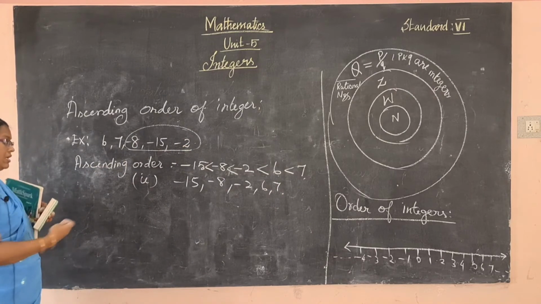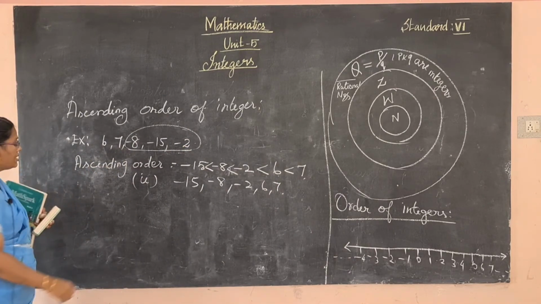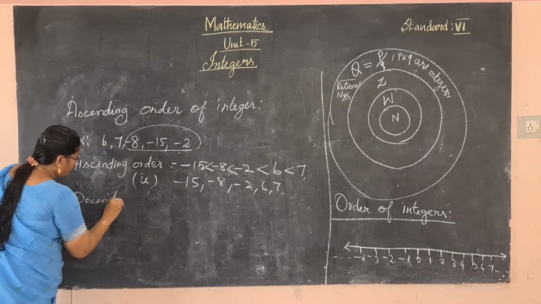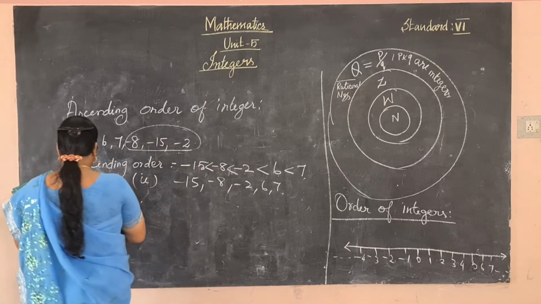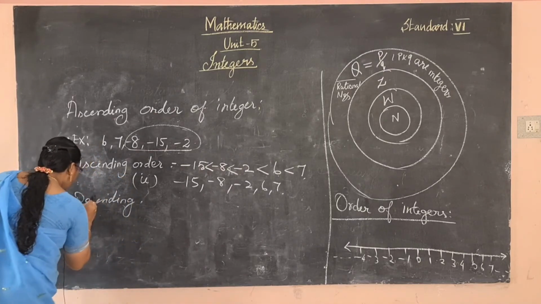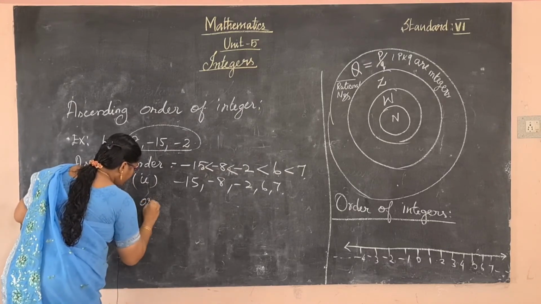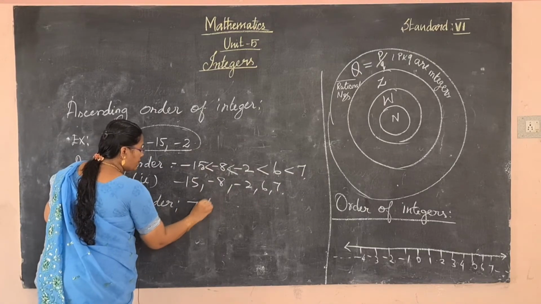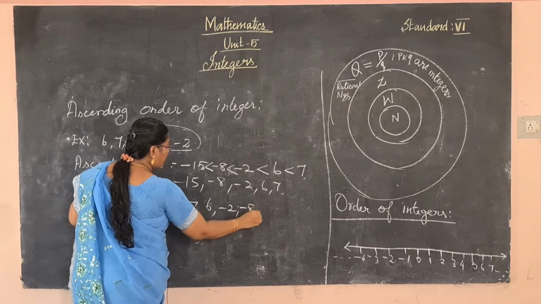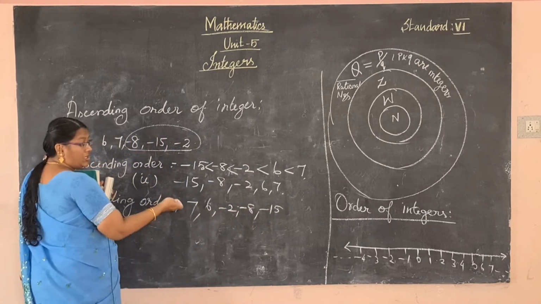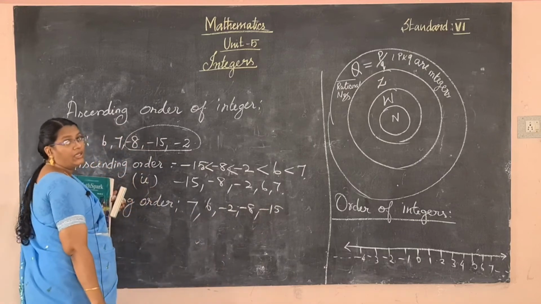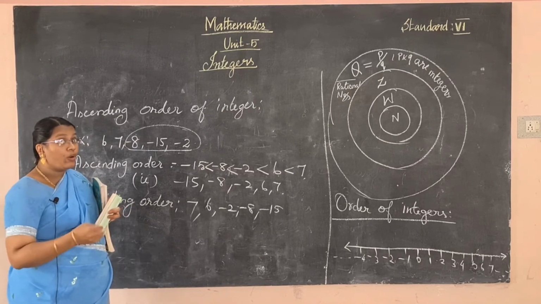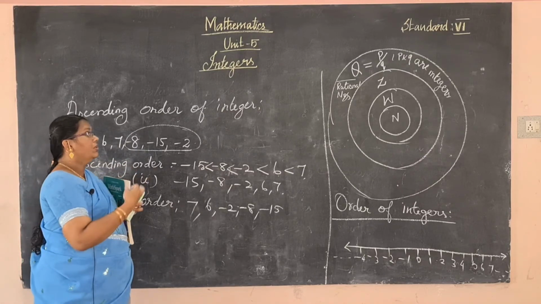Descending order, you know that. Write from the largest number to the smallest number, so write in the reverse order: 7, 6, minus 2, minus 8, minus 15. So largest number to smallest number is called descending order. I hope you all understood how to write the ascending order and descending order of integers.